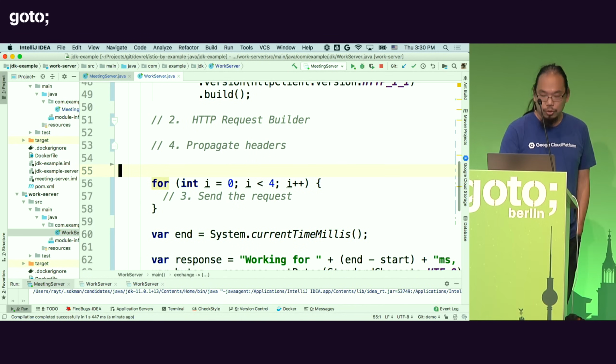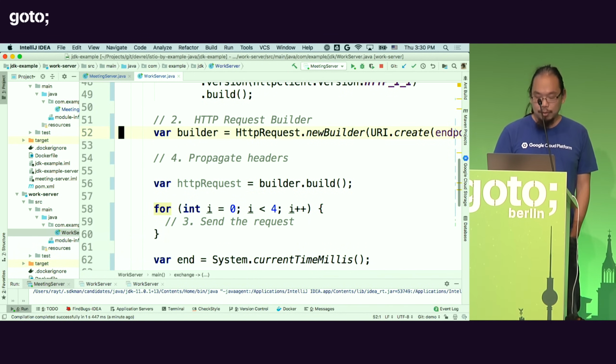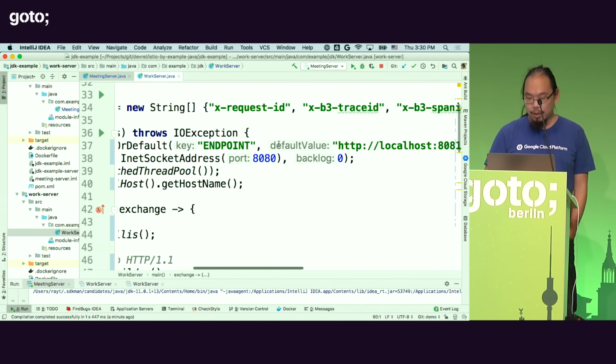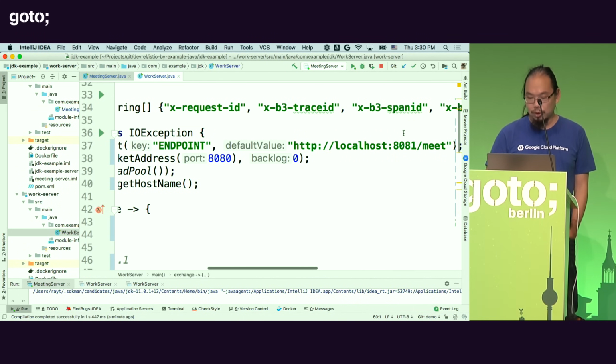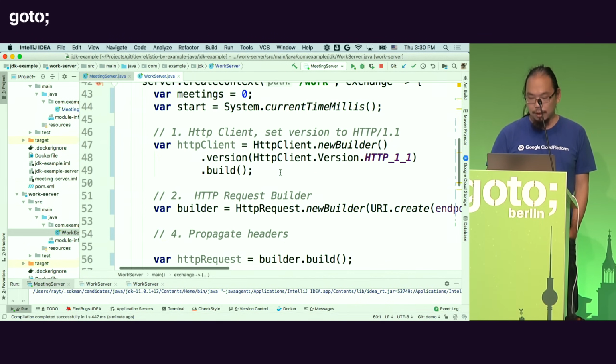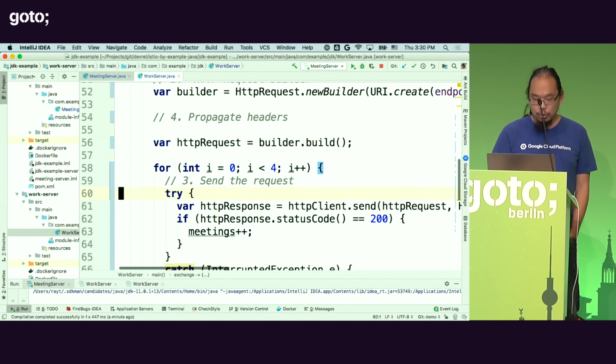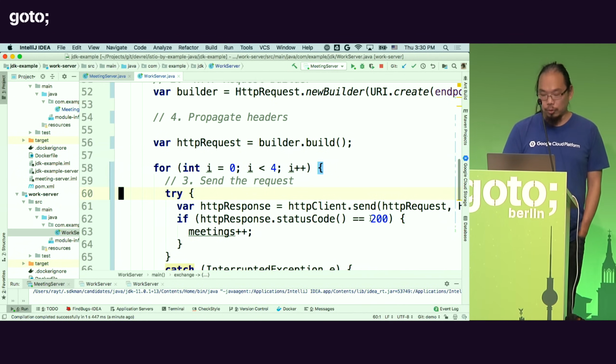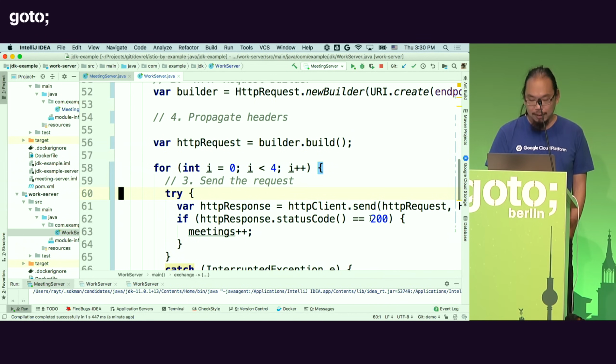And then let me see here, make the builder with a new request. And for this one, we're going to use an endpoint, which is configurable on the top. So here, we're just going to be calling HTTP and then calling the endpoint/meet. And then we're going to call the meeting method 4 times. So I'm going to route it 4 times. And then for each time, I'm going to send a request. And if I get the 200 response, I'm going to say meeting plus plus. I'm going to count the number of times that I successfully went to the meeting and slept without getting fired.